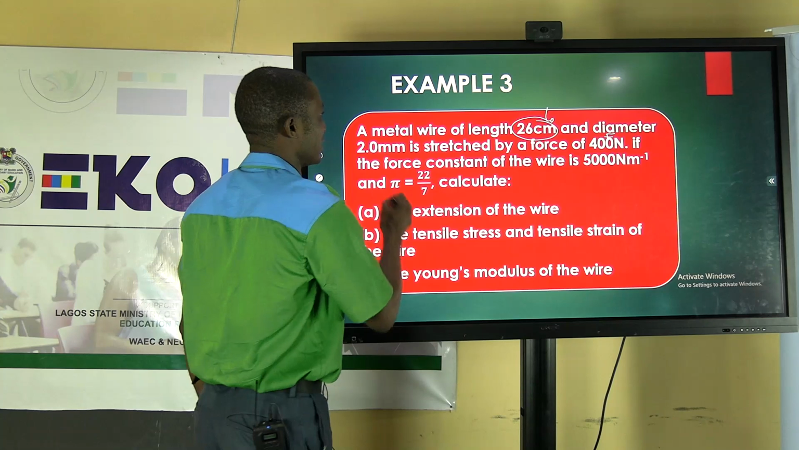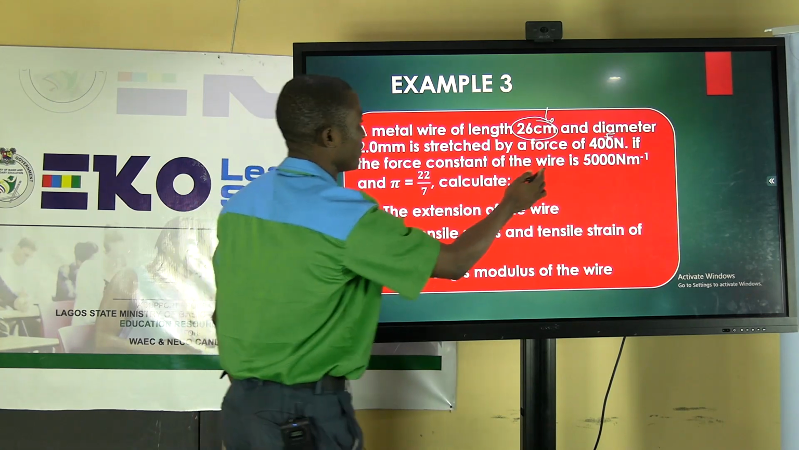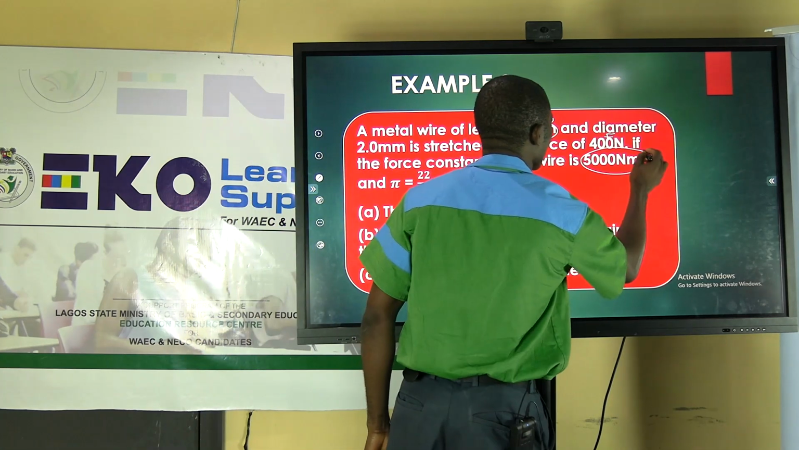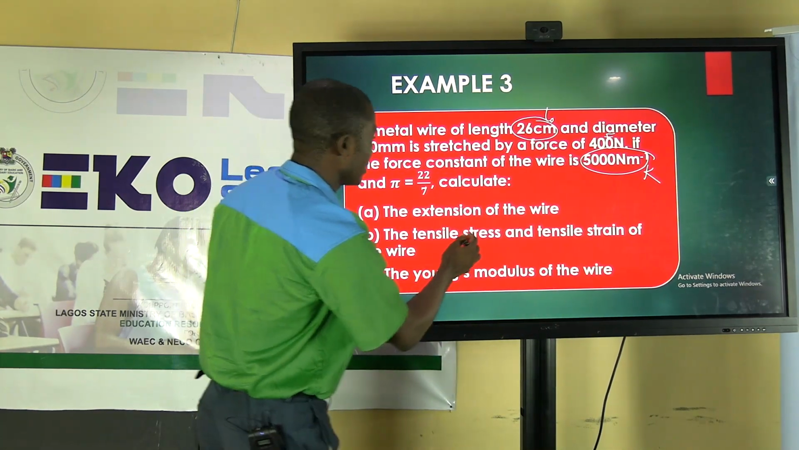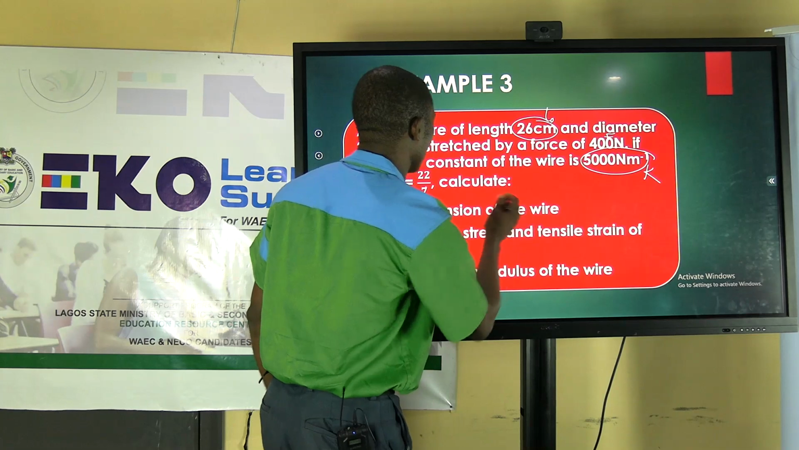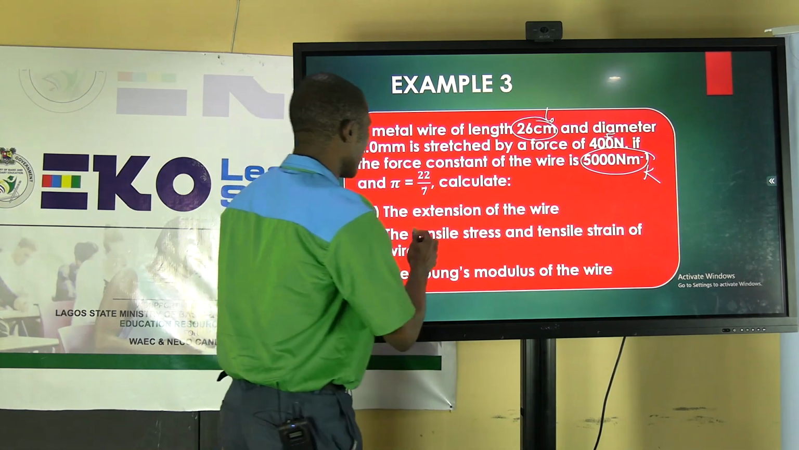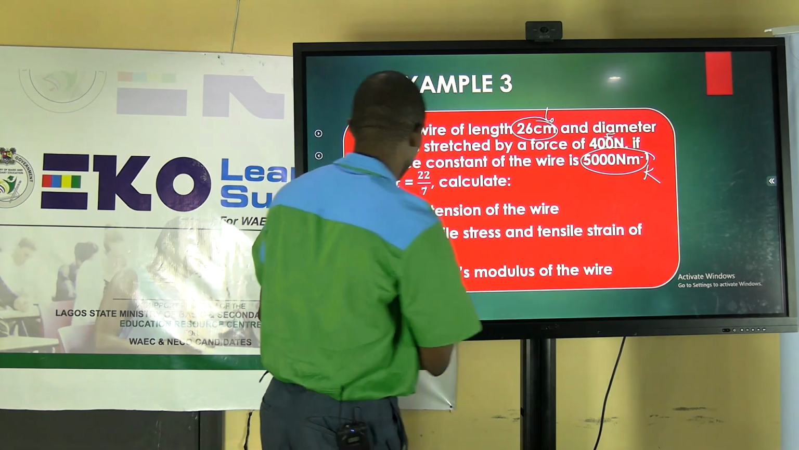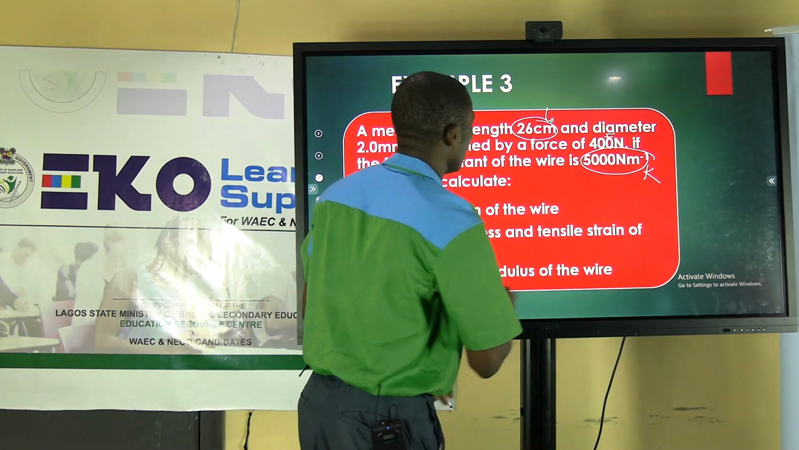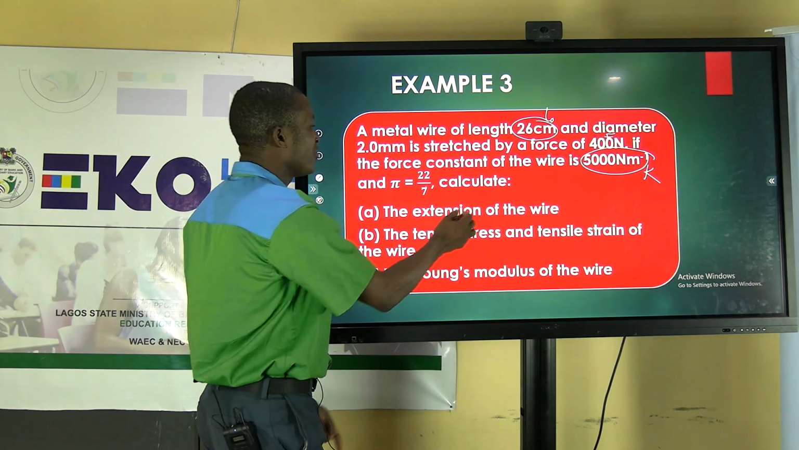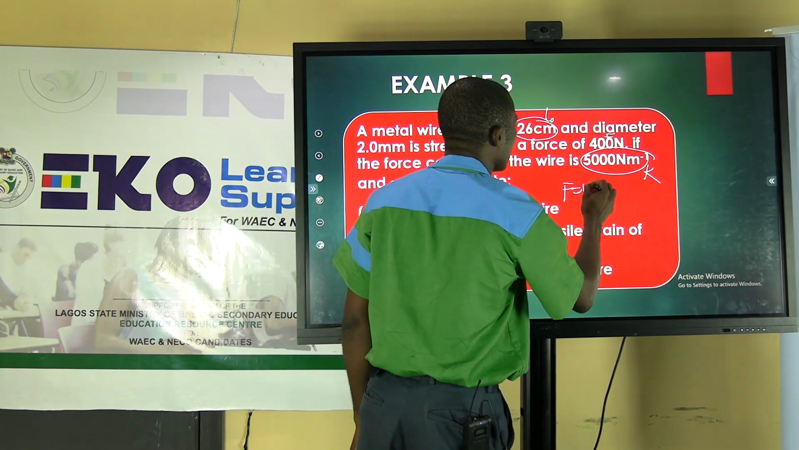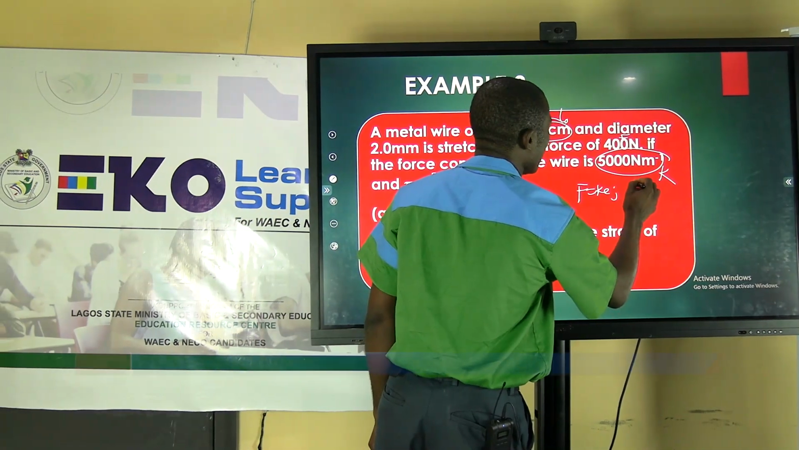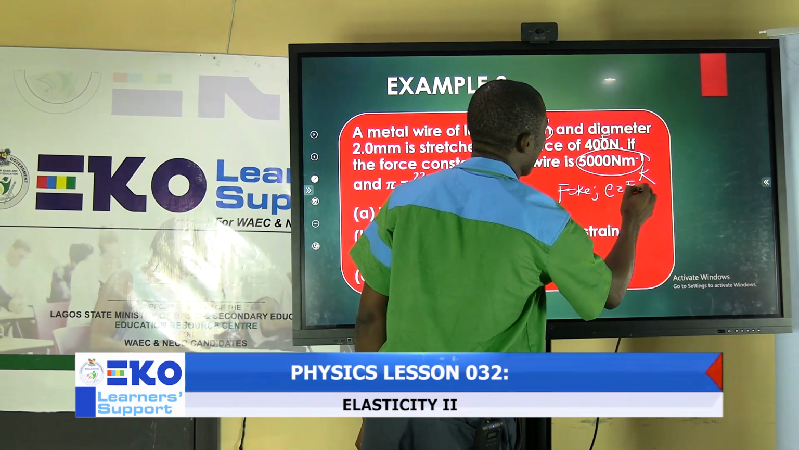This is the diameter. If the force constant of the wire is this, so this is called K, and pi is given as this. Calculate the extension of the wire. Then the tensile stress and tensile strain of the wire, and the Young modulus of the wire. So from here, how do you calculate extension? Extension is E. Remember that F equals KE, which E is equals to F over K.